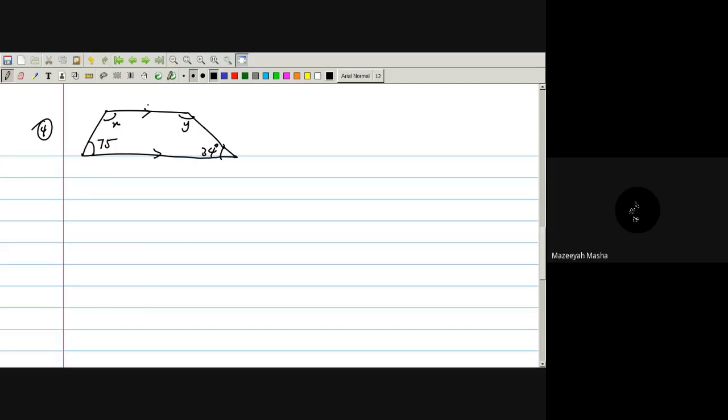Okay, the y and 34, they both add up to 180. You see these angles that are here? This and this add up to 180 degrees. So I have x plus 75 degrees equal to 180 degrees. So I have x equal to 180 degrees minus 75 degrees. So what's my answer?